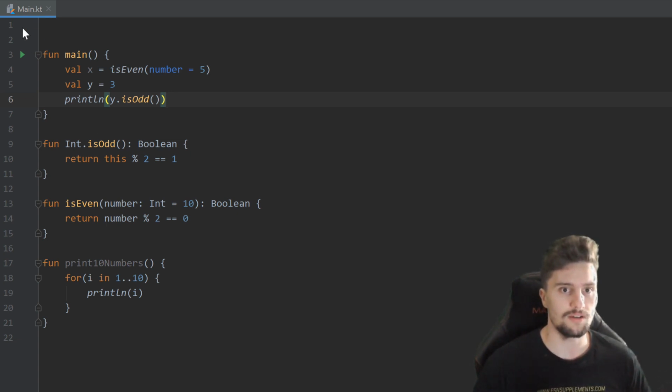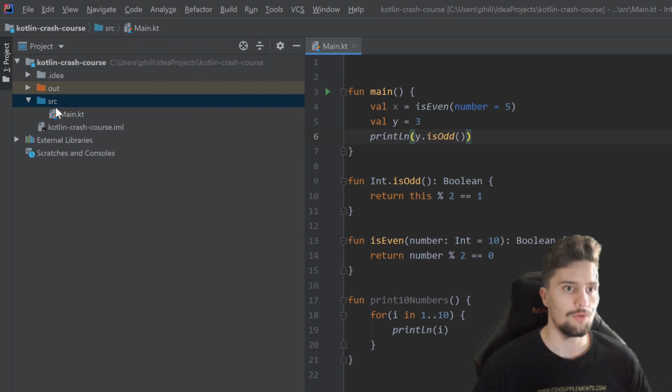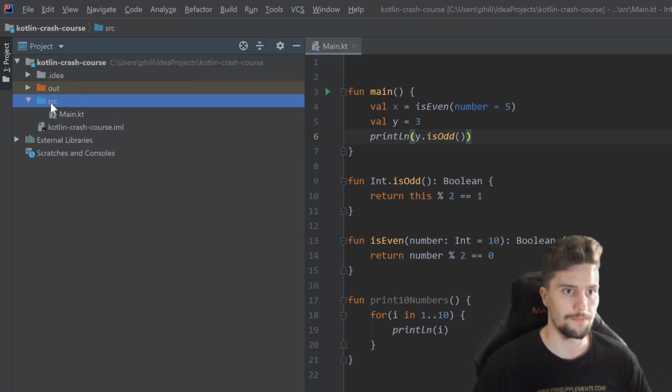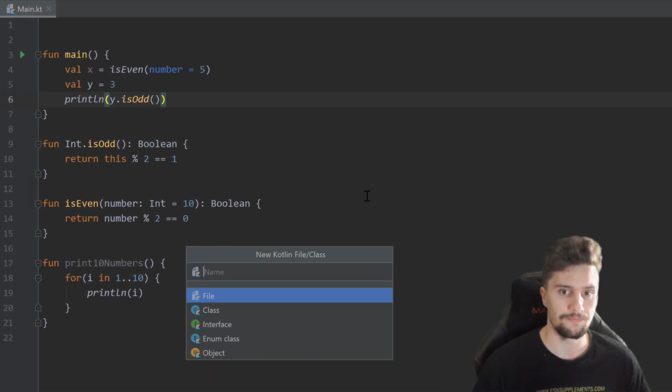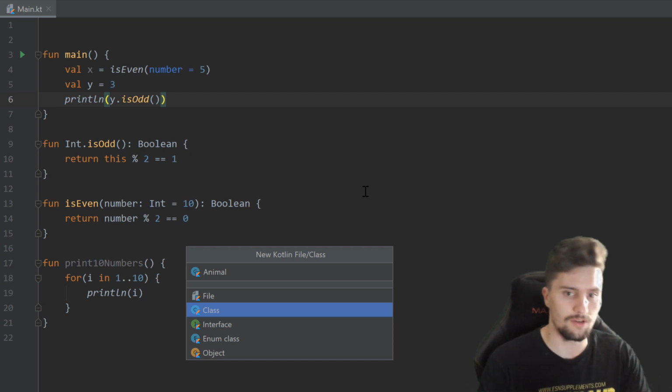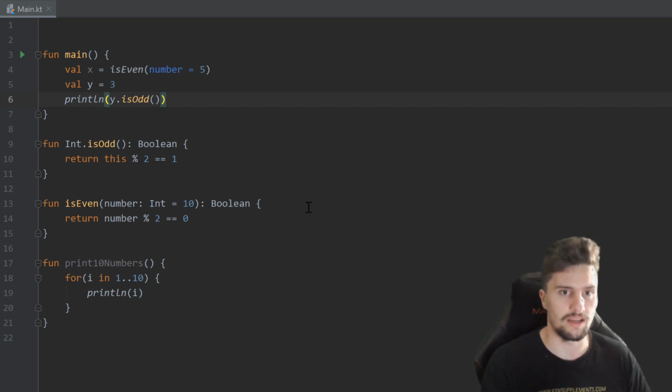So outside of this main.kt file, we want to go to our src folder, right click on that and create a new Kotlin file or class. And I will simply create a simple animal class here because I think that is very good for educational purposes. We select class here, so make sure that you have class selected and then press enter.